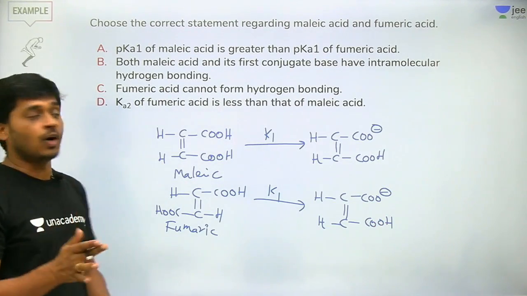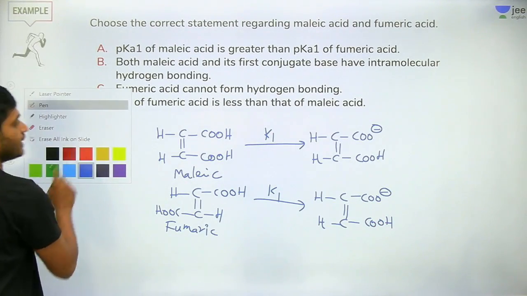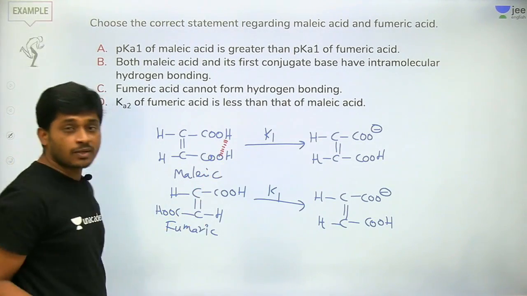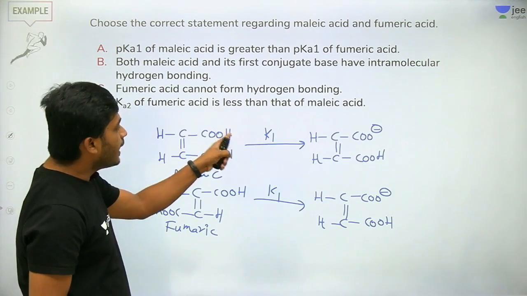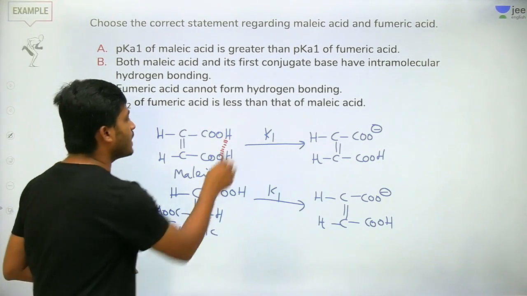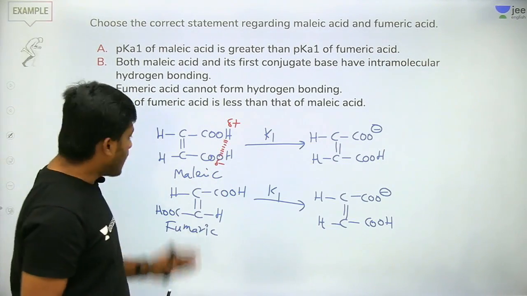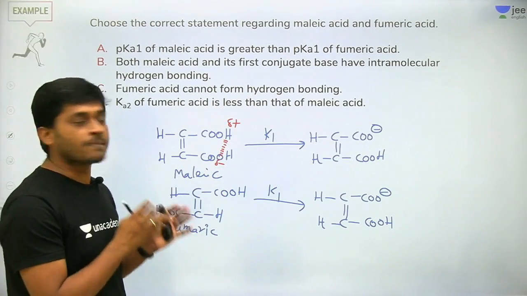So where is the hydrogen bond? Hydrogen bonding is present here also, H attached to oxygen. This H plus is attracted to O minus. Yes, in malic acid, hydrogen bonding is present.